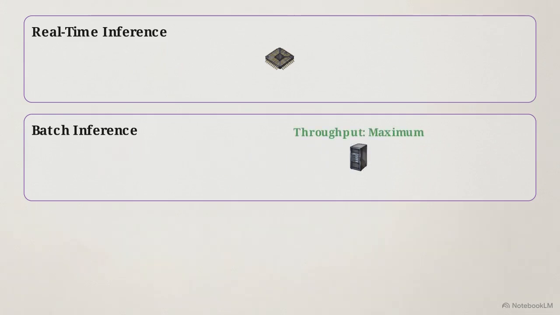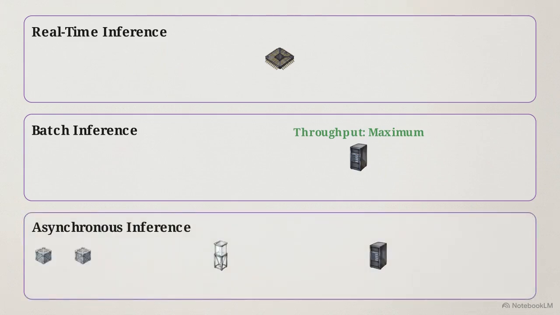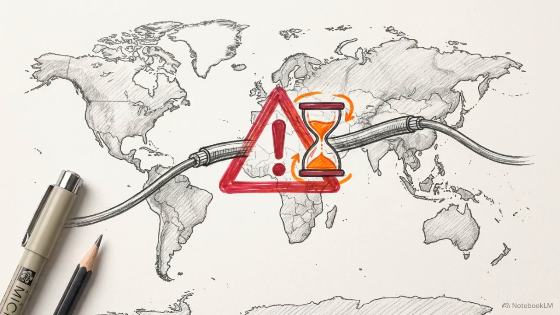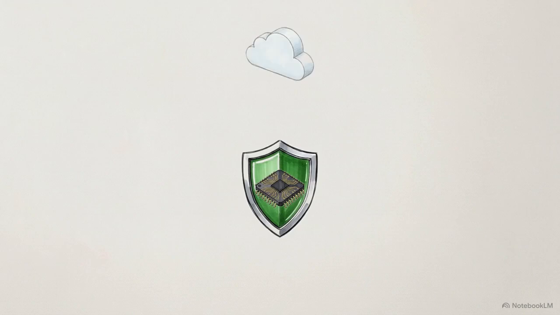For workloads generating massive payloads, up to a gigabyte of data, we deploy asynchronous inference, utilizing deep queue architectures to decouple client requests from long processing times. We also face geographic constraints. Sending data from a remote device to a centralized cloud LLM yields high accuracy, but it requires persistent network connectivity and introduces unavoidable latency. The alternative is inference at the edge.